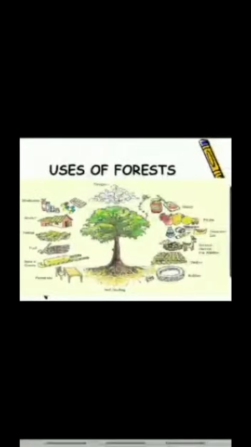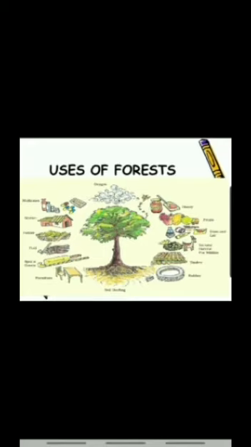So here you can see in this picture what all are the uses of forests. They give us oxygen, they provide honey, they provide fruits, they give us gum and lac, they are natural habitats for wildlife, they provide timber, they provide us rubber, they bind the soil, they also give us furniture, sports goods.